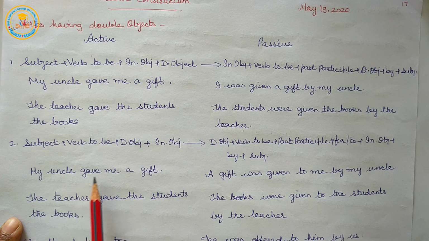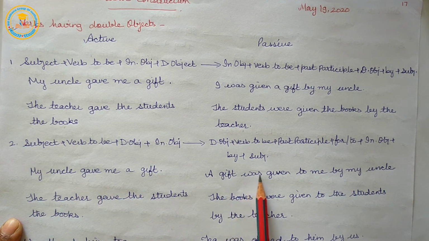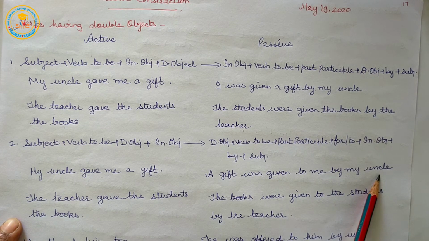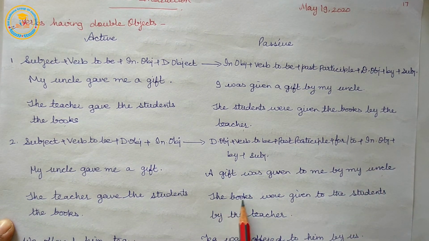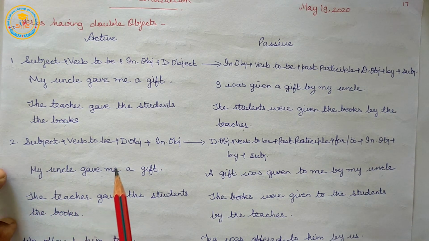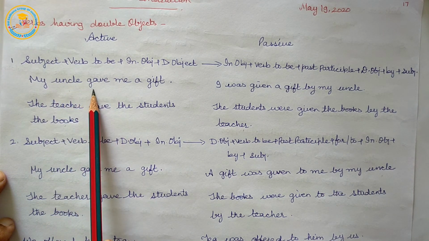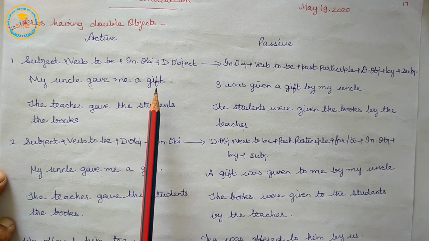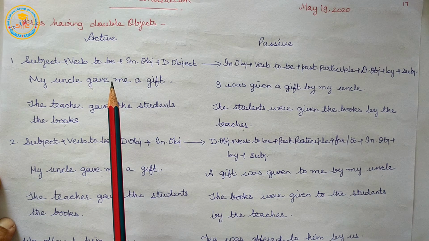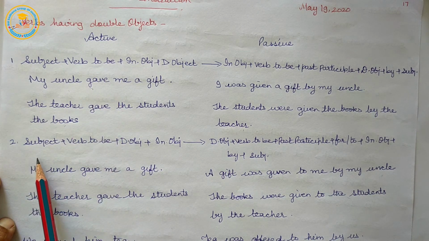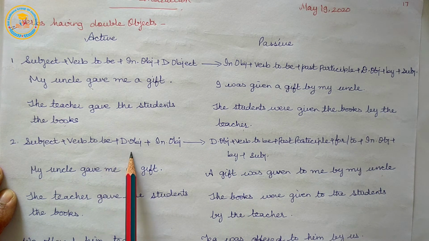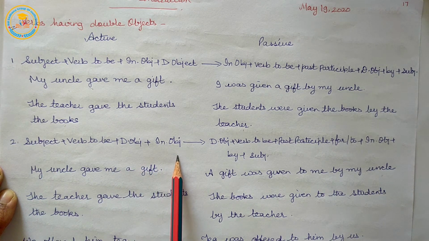Similarly here, my uncle gave me a gift. A gift was given to me by my uncle. The books were given to the students by the teacher. Passive form of the active voice: the teacher gave the students the books. So, subject plus verb plus indirect object or direct object. Subject plus verb plus direct object or indirect object.